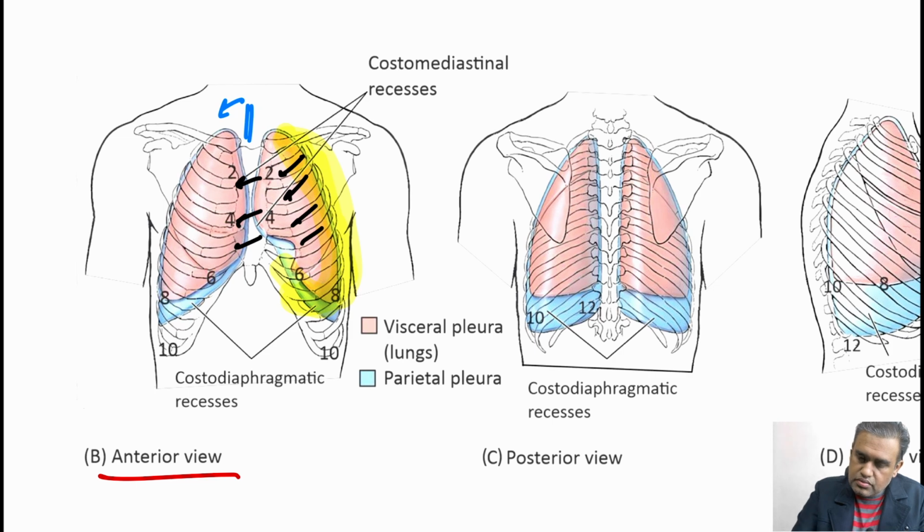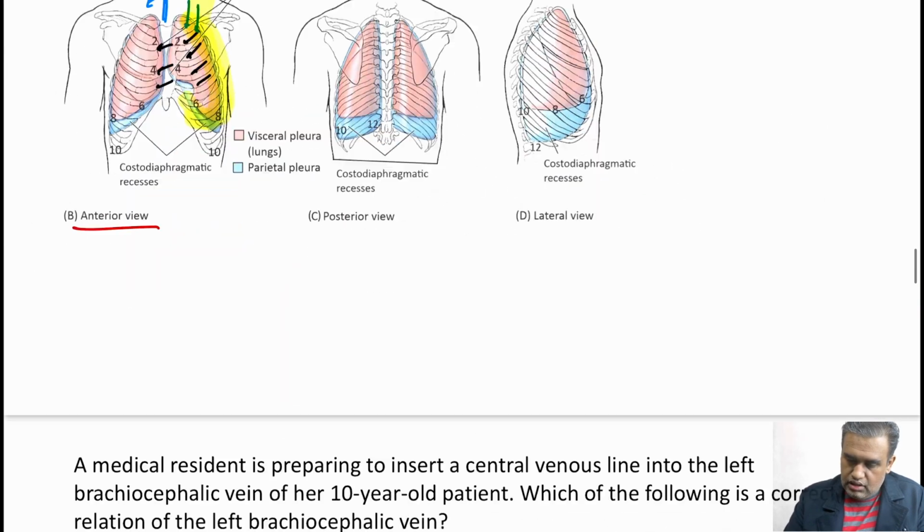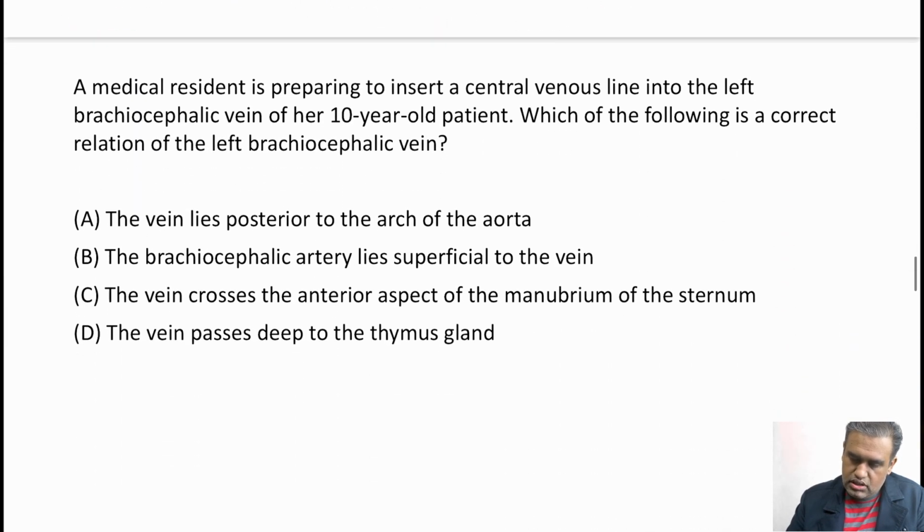Now, what you do is you put a needle over here, the second space needle, and all the air actually will gush out, giving relief to the left lung. Left lung will again dilate. Okay. So this was the question. Come to the next question.